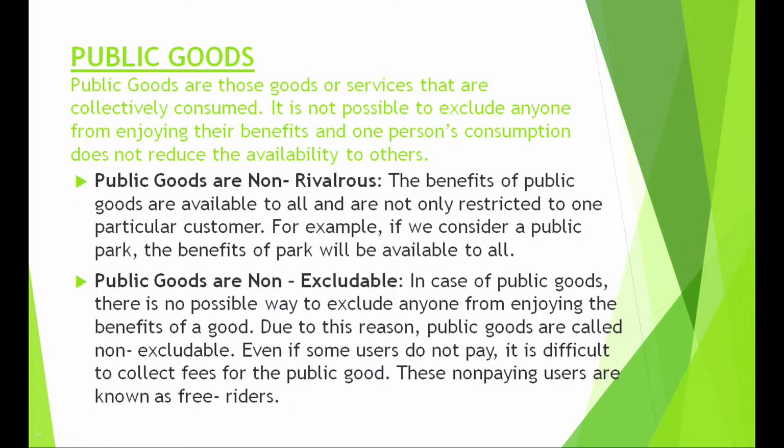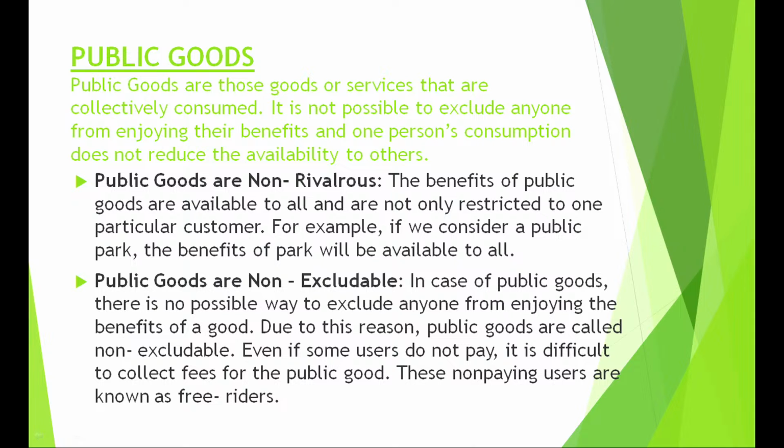First, they are non-rivalrous. What does non-rivalrous mean? That the benefits of a public good are available to all, to everybody, and are not restricted to one particular customer. For example, if we consider a public park or a street light, what happens? The benefits of the park or that street light will be available to all. That means it is non-rivalrous. Second, it is non-excludable, which means that in case of public goods, there is no possible way to exclude anyone from enjoying the benefit of a good.